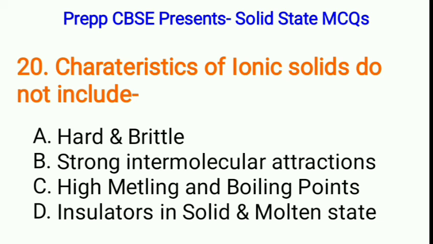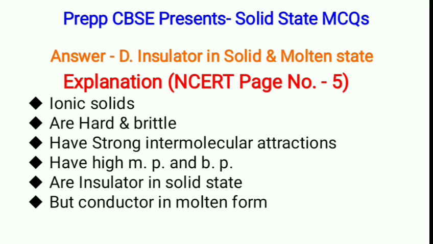Characteristics of ionic solids do not include A. Hard and brittle, B. Strong intermolecular attractions, C. High melting and boiling point, or D. Insulators in solid as well as molten state. So correct option is D. Insulator in solid and molten state. Ionic solids are hard and brittle. They have strong intermolecular attractions. They have high melting and boiling point. They are insulator in solid state, but they conduct in molten form.